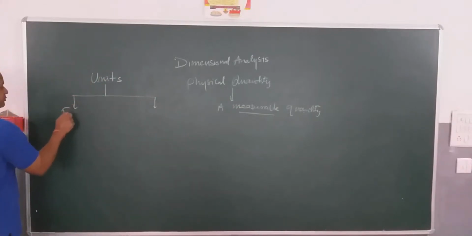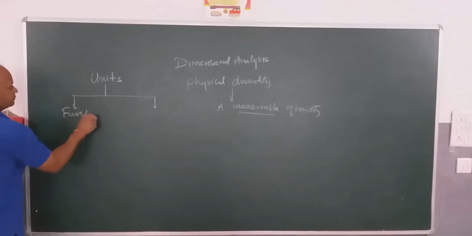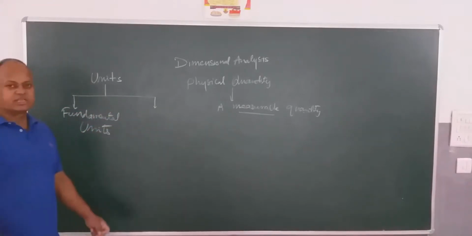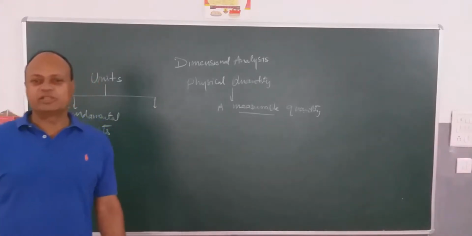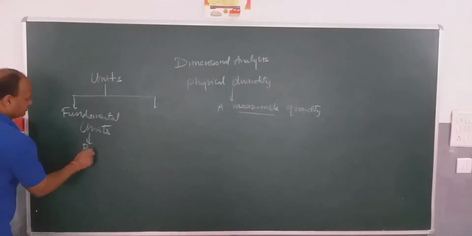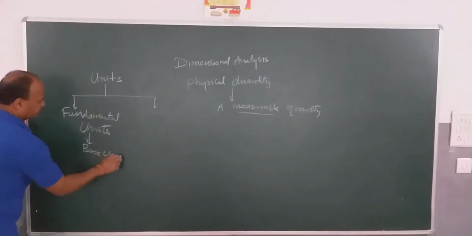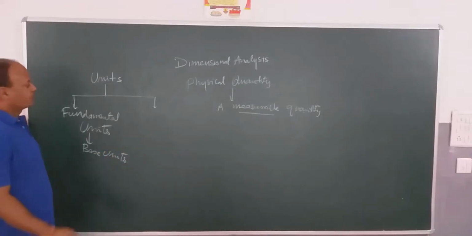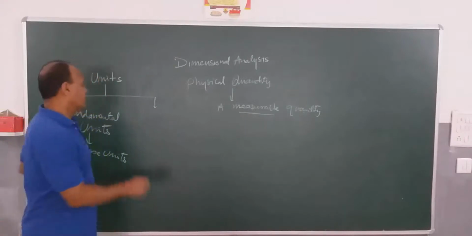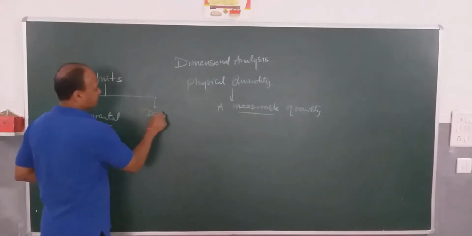One we have fundamental units, also known as base units. The other type of units that we encounter are called derived units.